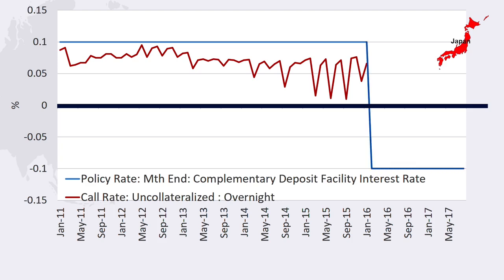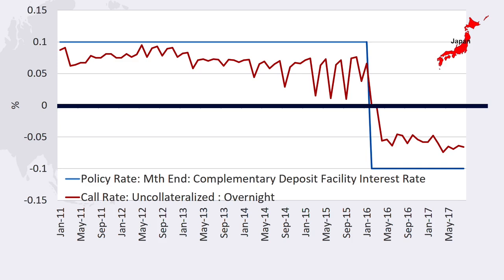In 2016, the central bank adjusted the deposit facility rate to negative territory. This means that any commercial bank holding excess reserves at the central bank must actually pay a fee to the central bank. Rather than pay this fee, banks have been willing to lend money in the interbank market at negative interest rates. When the call rate is negative, that means that a bank needs to pay to lend.